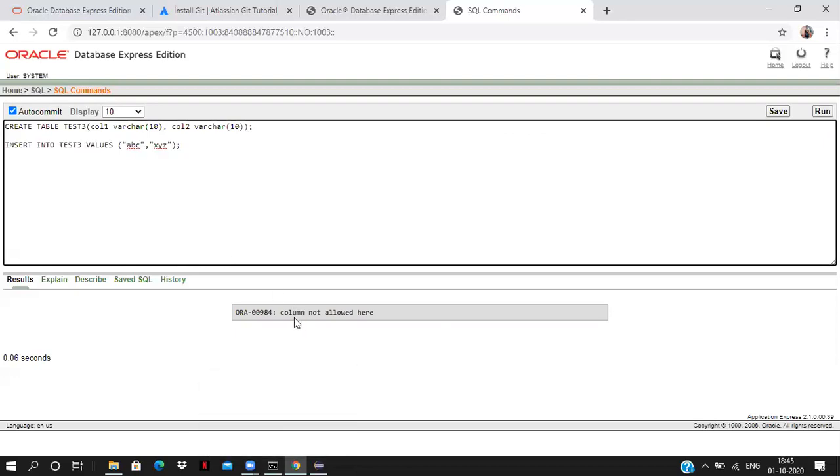Now one more error, column not allowed here. Insert into test3 values.